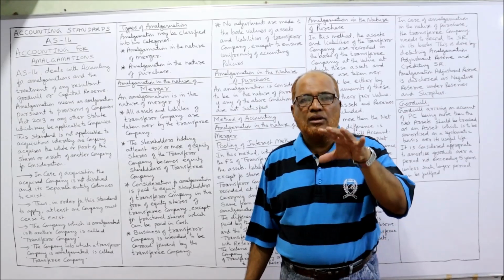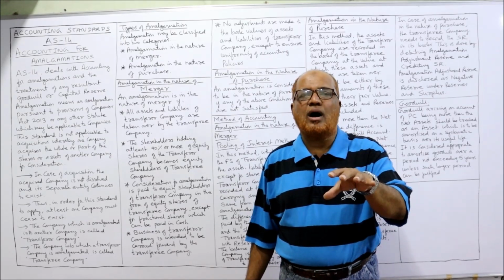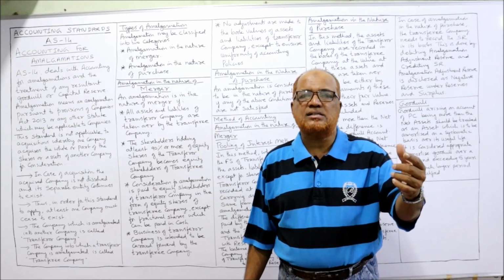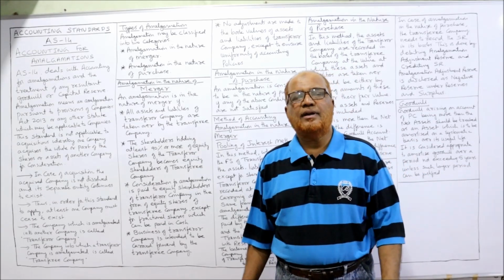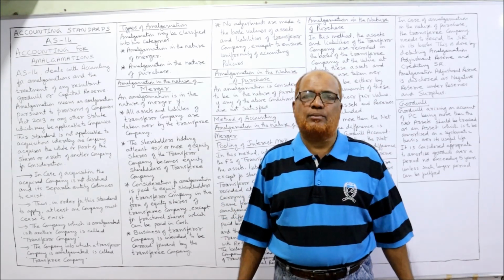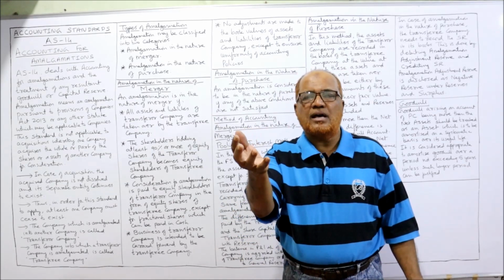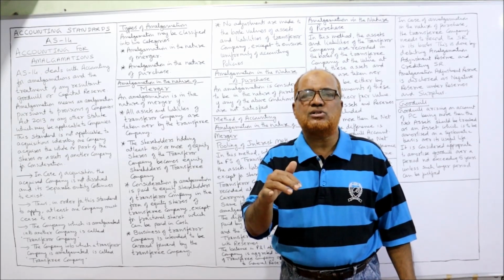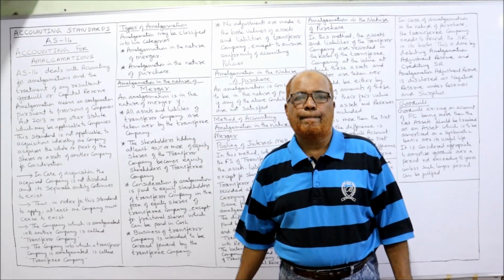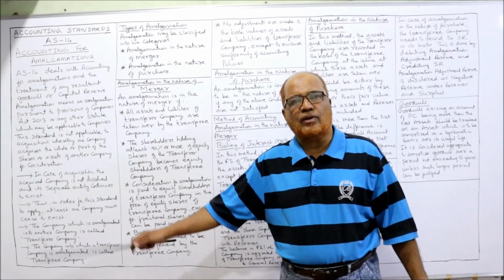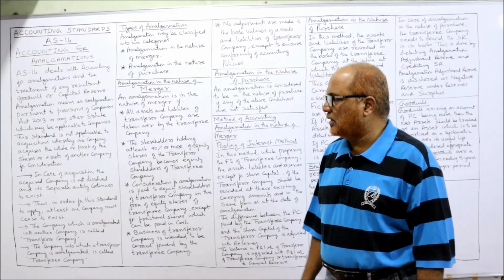In acquisition, one company acquires a majority of shares or other assets of another company. For example, ABC company has acquired 90% or 80% of the shares of XYZ company. It is called acquisition, not amalgamation for the purpose of AS 14.